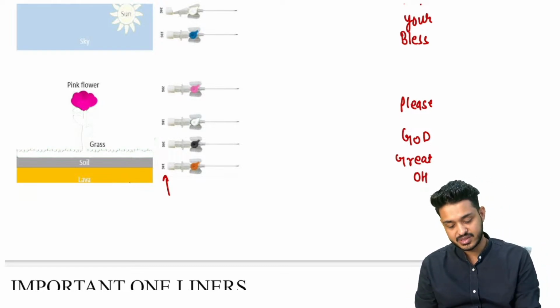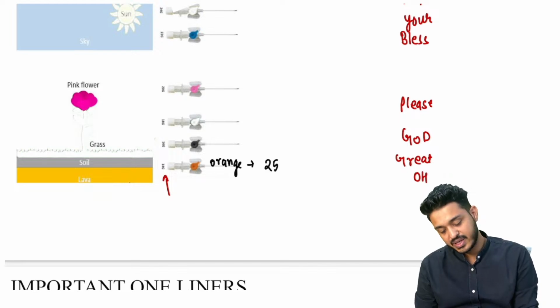Let me write the capacities for you. This is going to be your orange color. This is going to be your orange. Orange will be having a capacity of 250 to 300 ml.